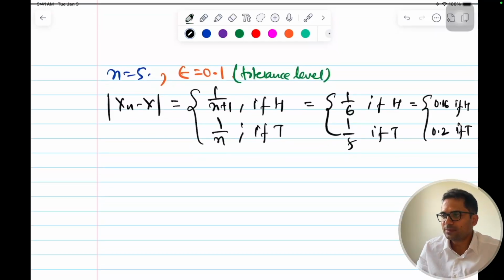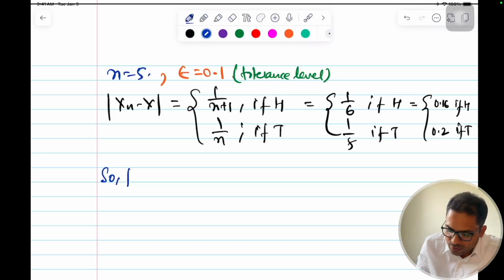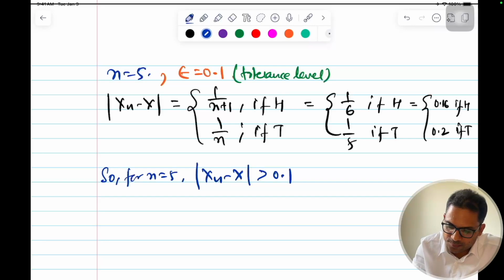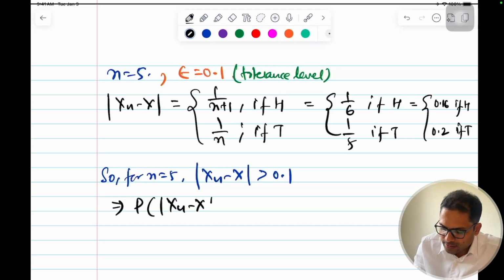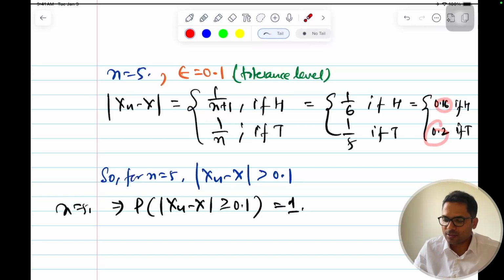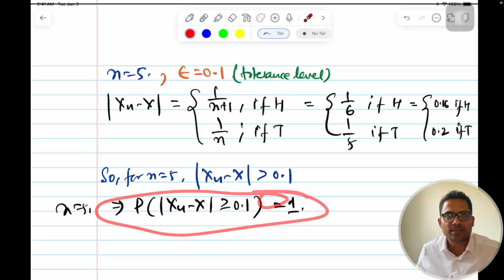So for n is equal to 5, mod of xn minus x is greater than 0.1. This implies the probability of xn minus x greater than or equal to 0.1 for n is equal to 5 is equal to 1. Yes, both the cases are greater. So this condition is not satisfied yet.